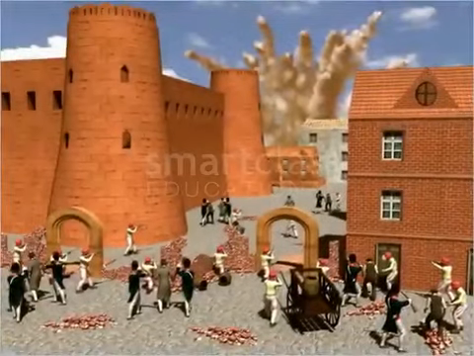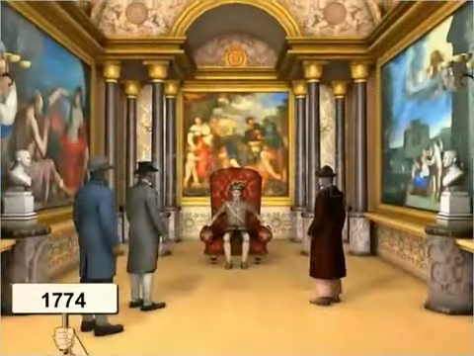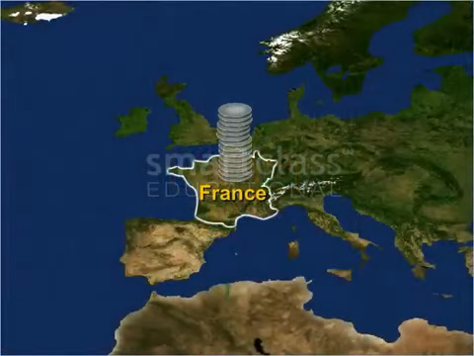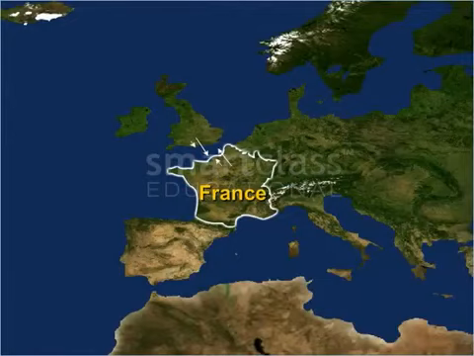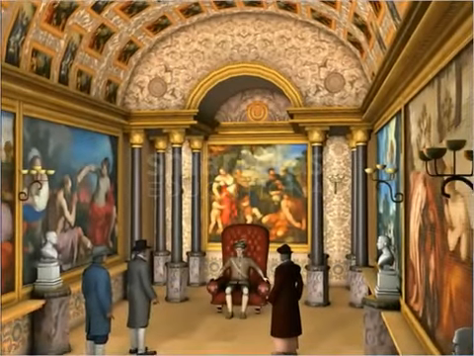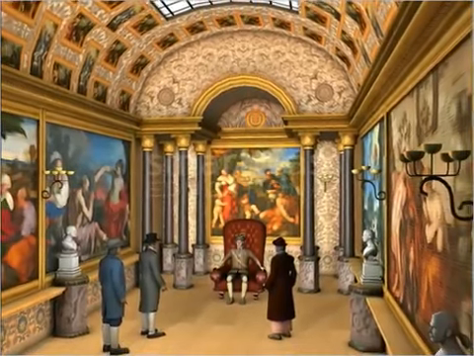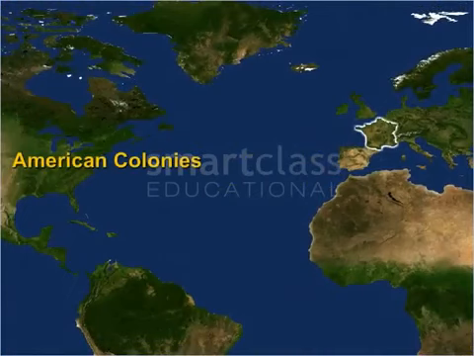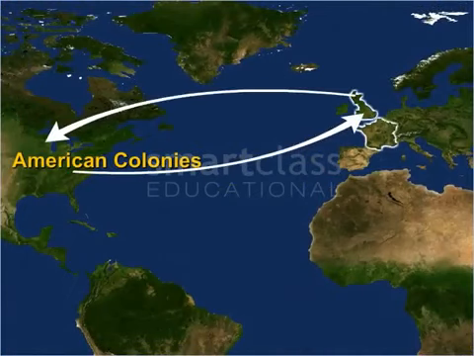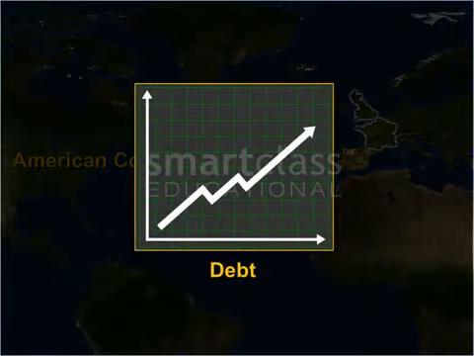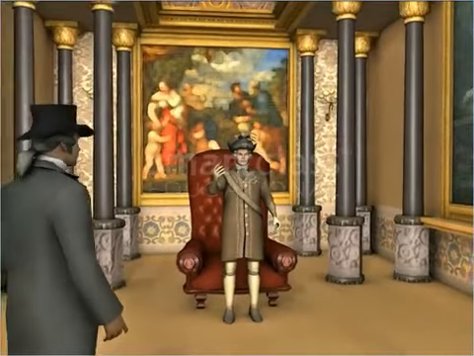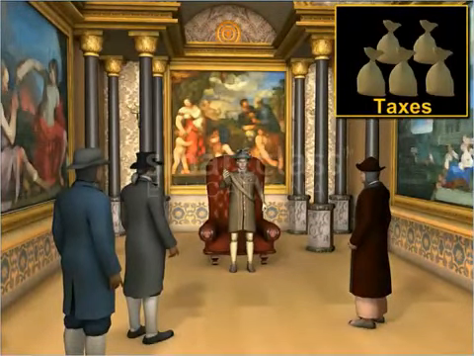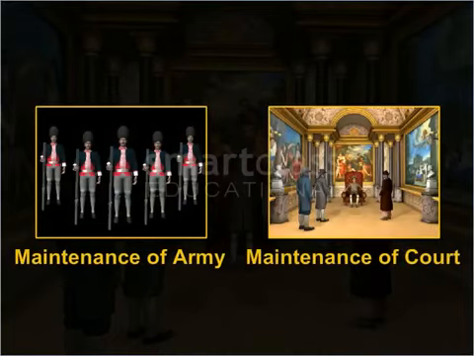There were many causes that led to the revolution in France. In 1774, when Louis XVI became the monarch, France was experiencing a major financial crisis. Continuous wars with Britain and the extravagant ways of the French monarchy had put great strain on the state treasury. Despite its poor financial condition, France helped the American colonies to fight against Britain. This further added to the existing debt burden on France. Under such circumstances, Louis XVI increased the taxes in an attempt to meet the regular expenses of the state, such as maintaining the army and the court.